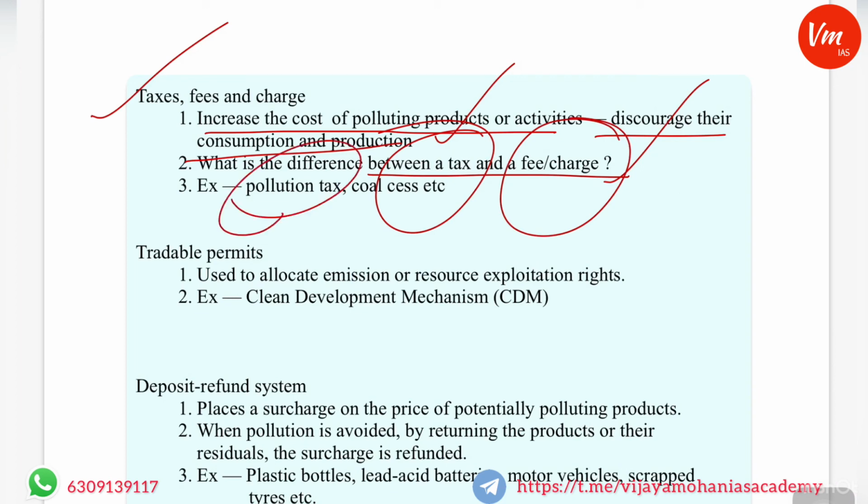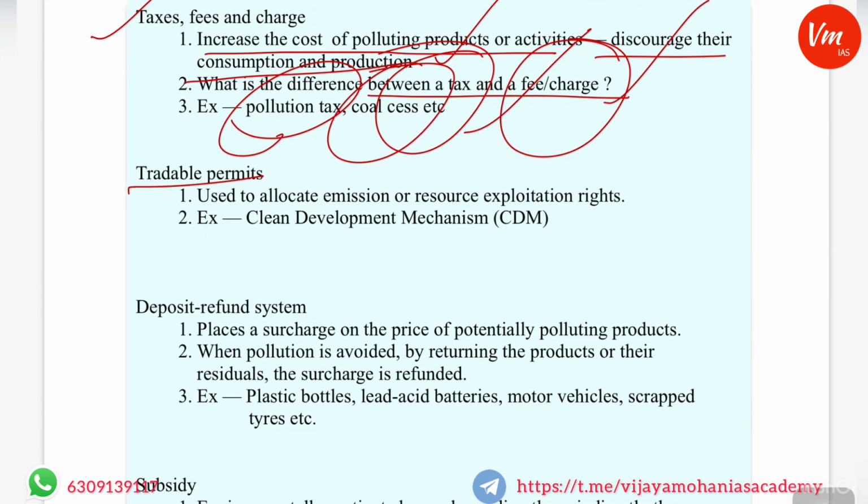An example is pollution tax, coal cess, etc. And tradable permits are used to allocate emission or reduction exploitation rights, for example the clean development mechanism. This will allow a country or a project to emit greenhouse gases, whatever their capacity to emit, by promoting a project in another country, like a developing country or another area. So this is like tradable permits.